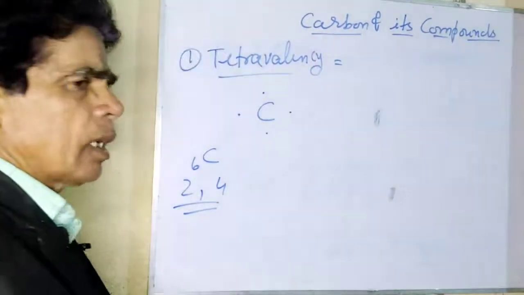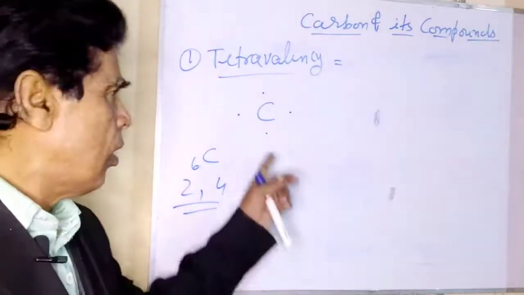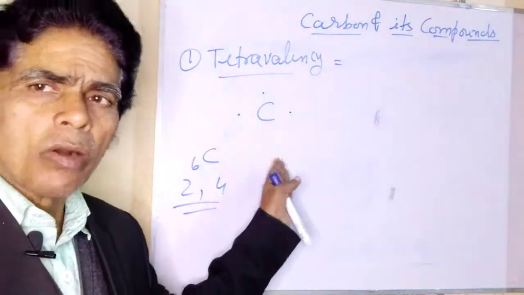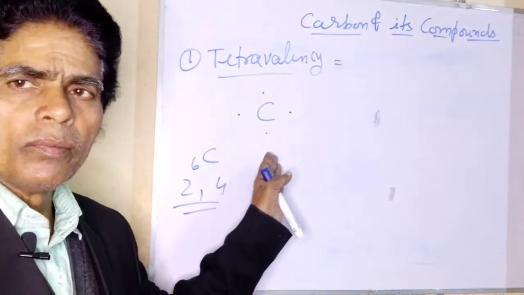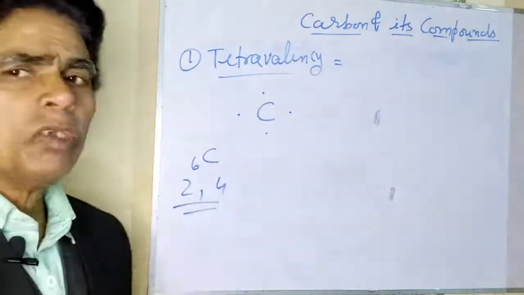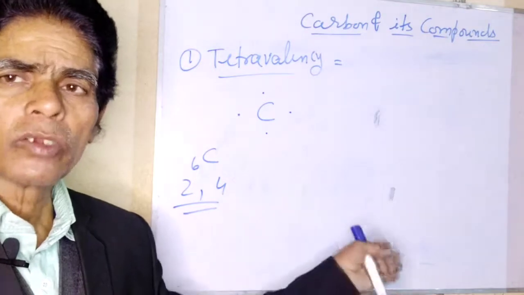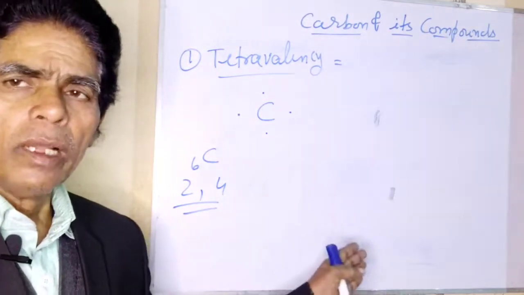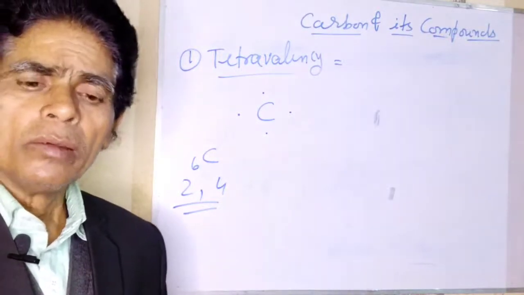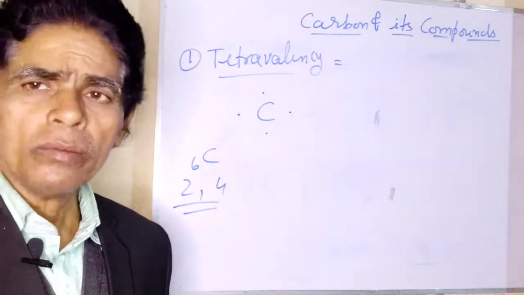According to the Lewis electron dot structure, the 4 valence electrons of the carbon atom can be represented by putting 4 dots around the symbol of carbon, that is C. These 4 electrons can be shared with other atoms, as will be discussed just after this. Means how carbon forms the first and simplest organic molecule, that is methane.